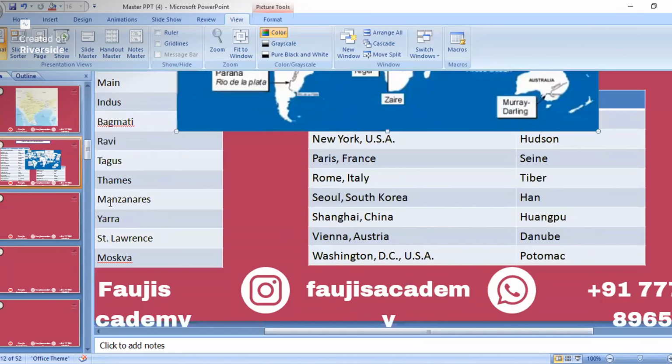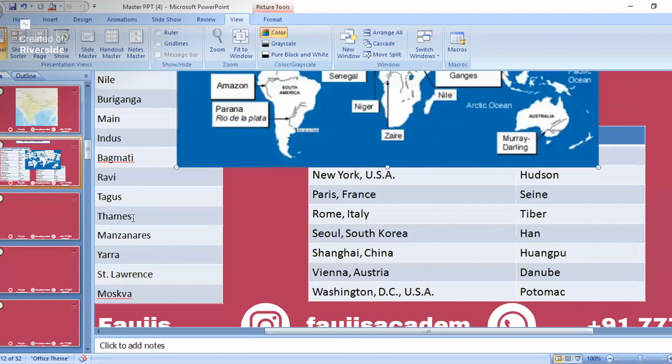Okay, and actually some rivers are left. Among all these cities, all are important in this slide. All these are important, and in this one, the Thames river, Danube river, and Tigris river are especially important.